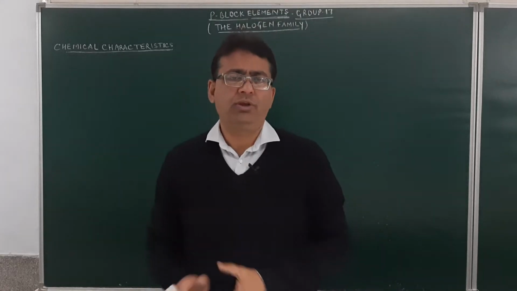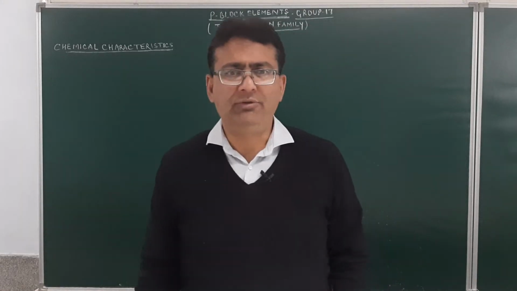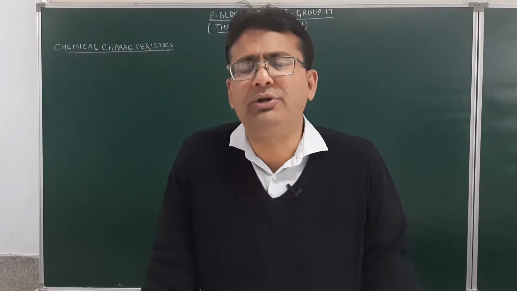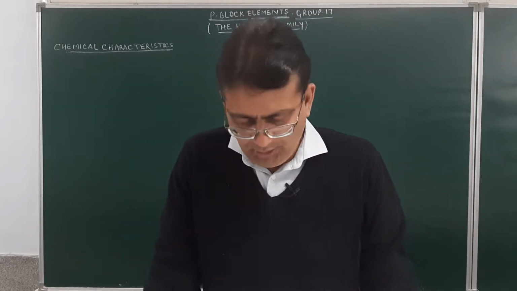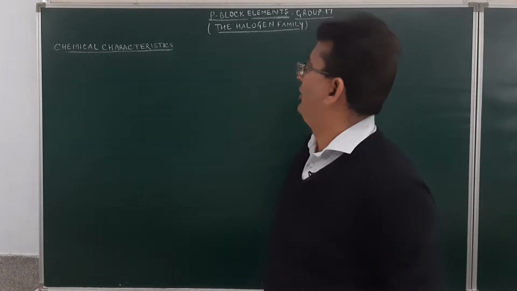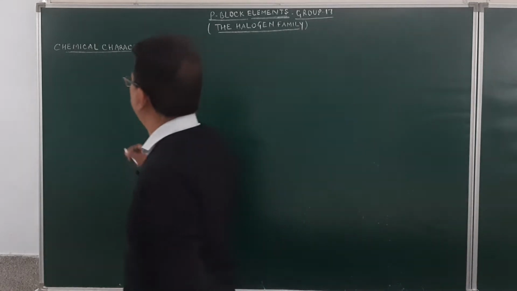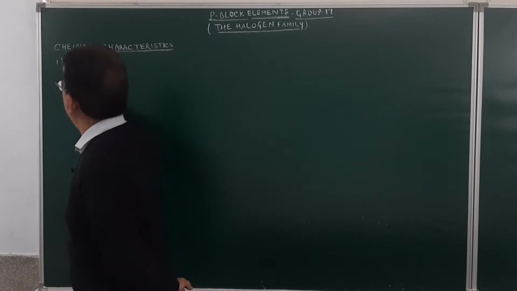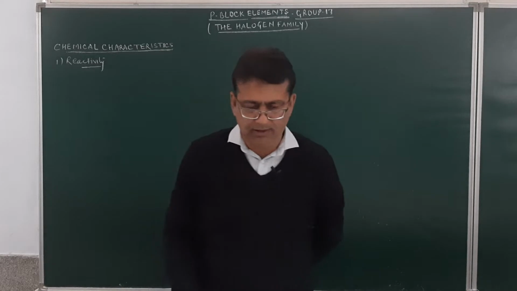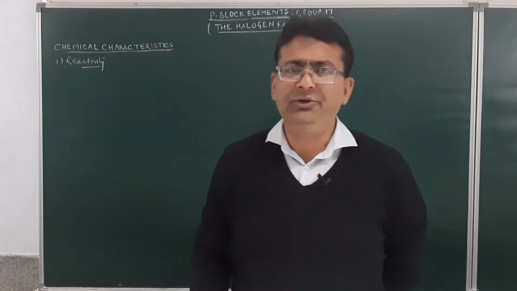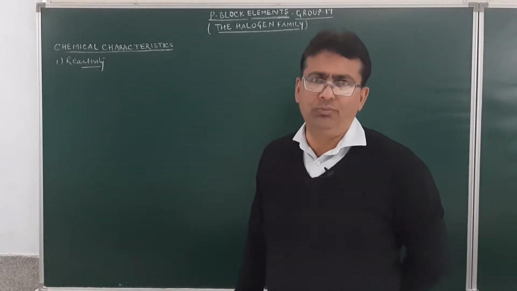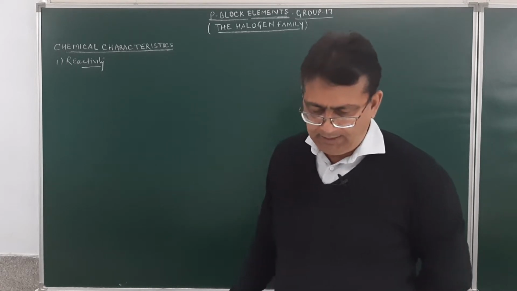Good morning, students. In our previous lecture, we covered the physical characteristics, or the general characteristics, of halogens. Today we start with the discussion of the chemical characteristics of halogens. As far as chemical characteristics are concerned, the first is reactivity. Always remember, students, halogens are the most reactive elements due to low bond dissociation energy,